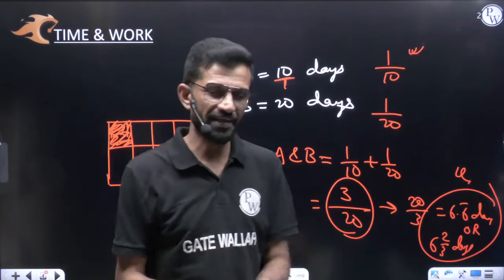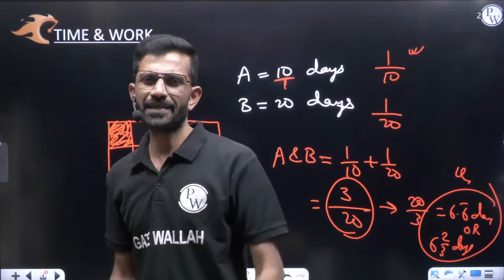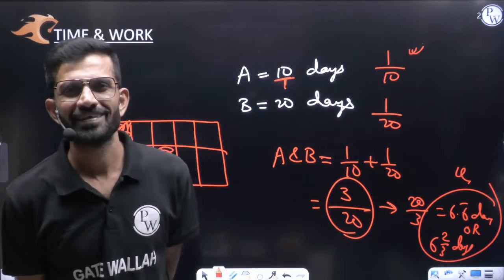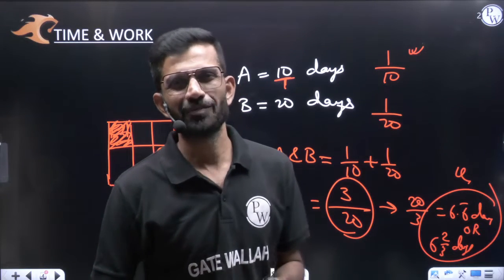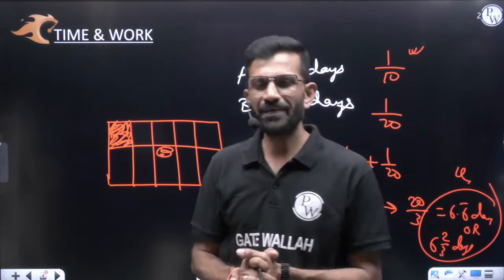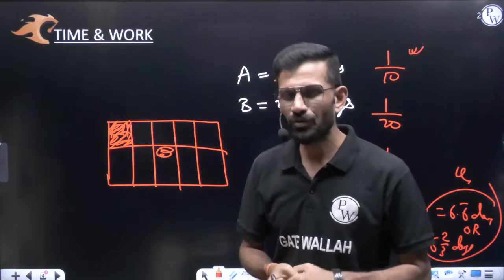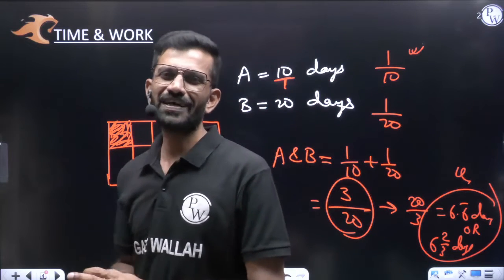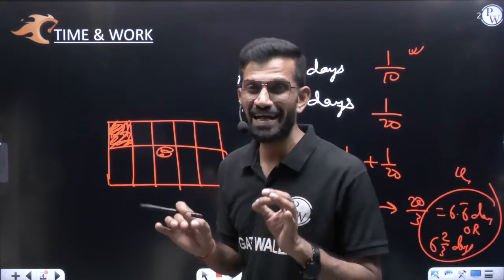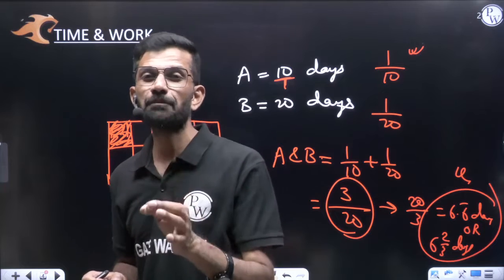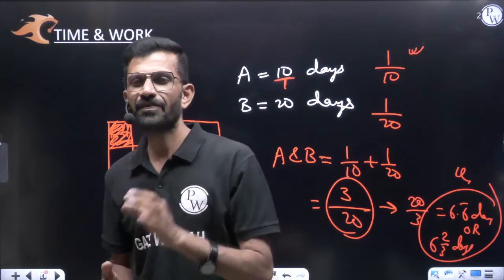Now one more, try it. A can do a work in 25 days, B in 40 days. Together how many days? A 25, B 40. Together how many days? Pause the video, try it. My dear friend, let me tell you, you are saying in decimal. Don't give me a fraction like 200 by 13, something like that. I want the exact answer. Together they will complete the work in 15 5 by 13 days.